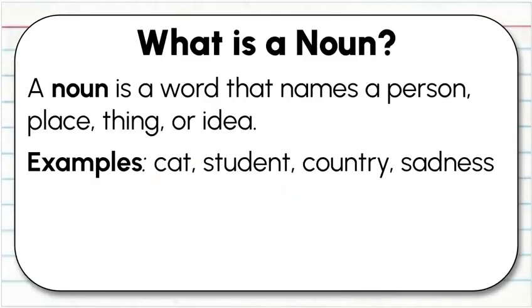So as we get started, we have to ask ourselves, what is a noun? A noun is a word that names a person, place, thing, or idea. Some examples might be cat, student, country, or sadness. And we put sadness there because that's an idea. That's usually one people forget.